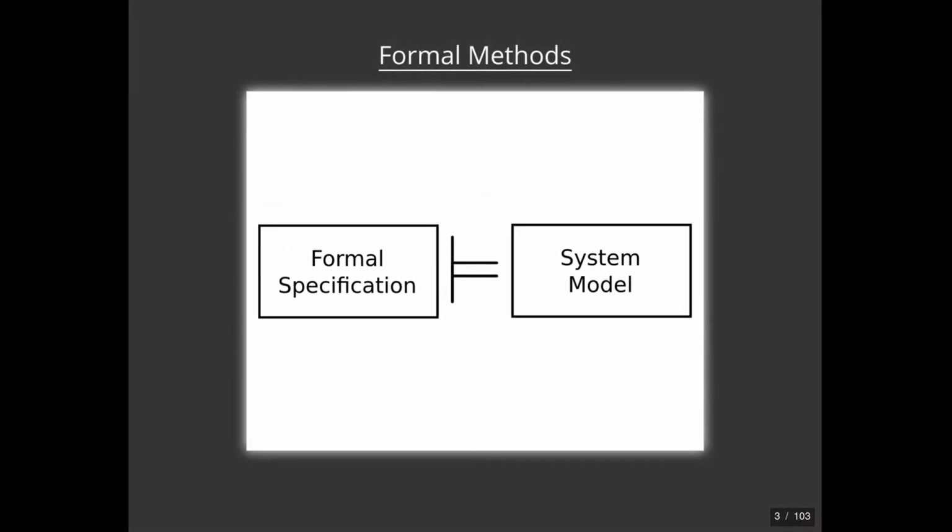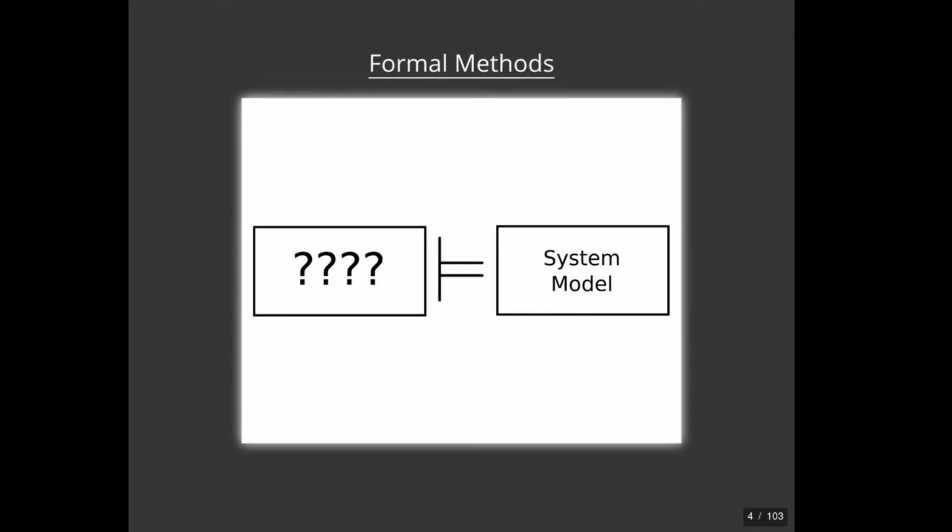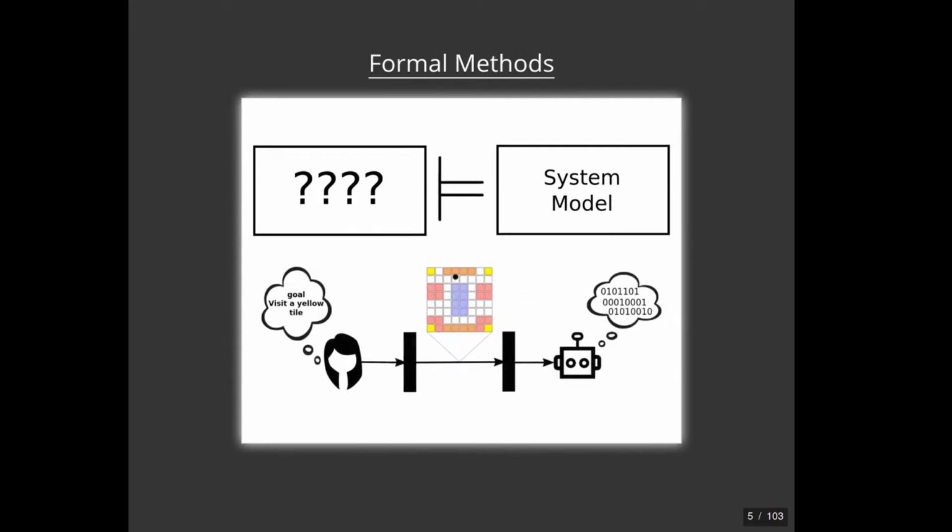In particular, within the context of formal methods, one often presumes the existence of a system and a formal specification. For example, verify the system on the right satisfies the specification on the left. However, in practice, this is rarely the case. This is because, even for experts, writing down a formal specification can be non-trivial and time-intensive. This is why we've been interested in developing techniques for inferring formal specifications from demonstrations.